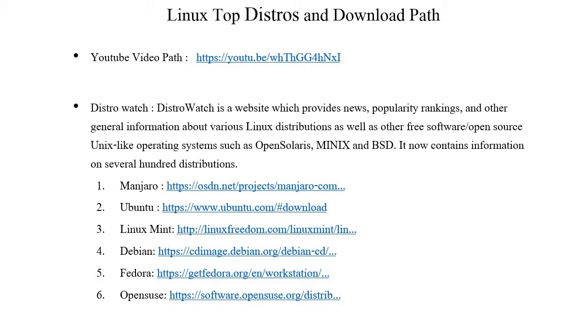These are the top Linux distros you have: Ubuntu, Linux Mint, Debian, Fedora, and OpenSUSE. On DistroWatch, you can watch the updates of the different distros. Here is a YouTube channel where you can learn how to download the distros and watch these videos.